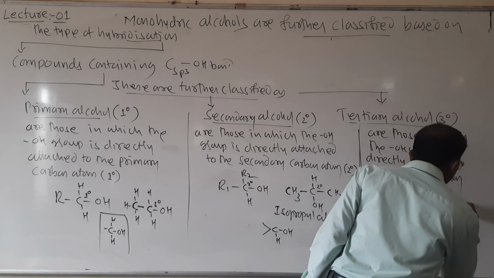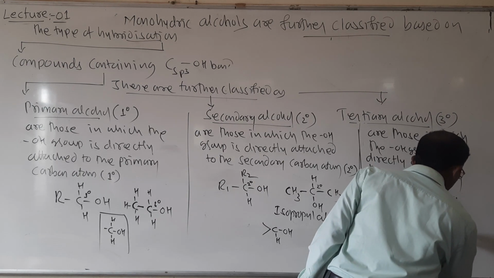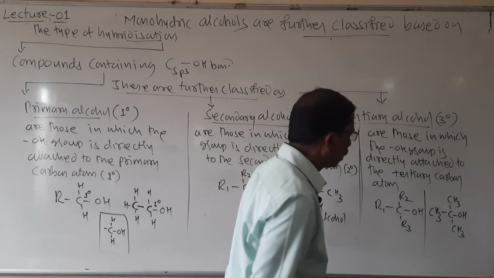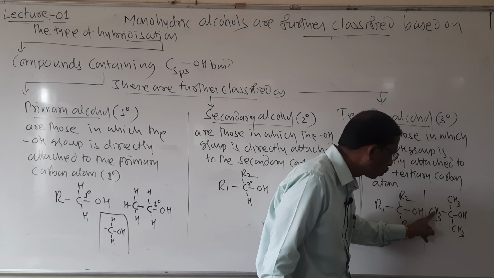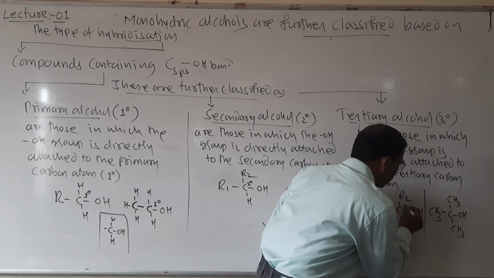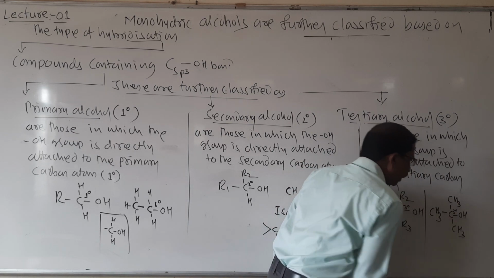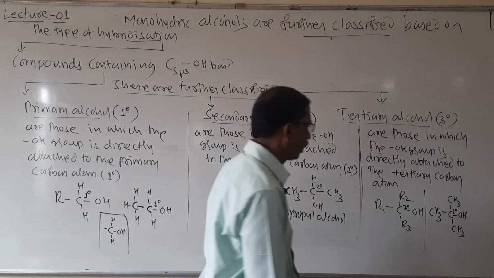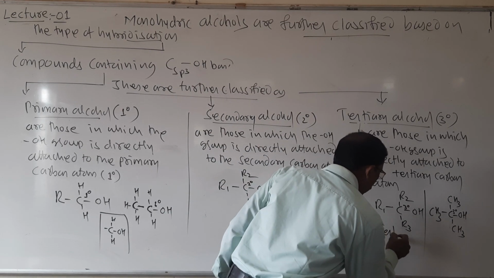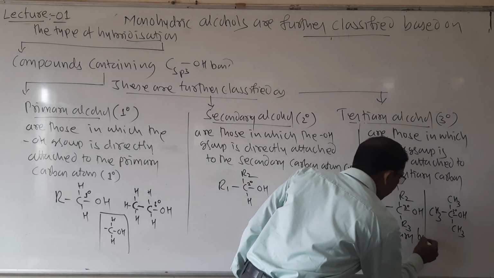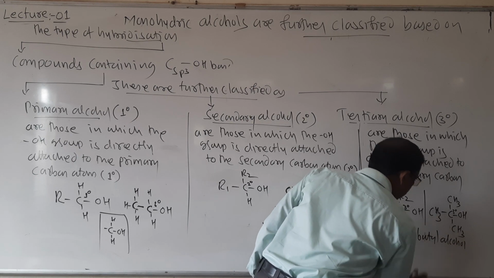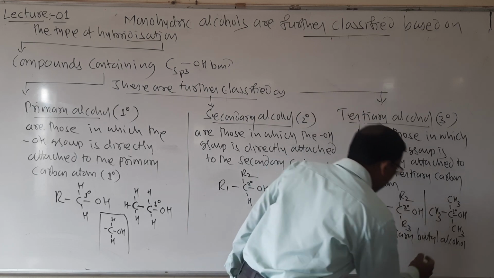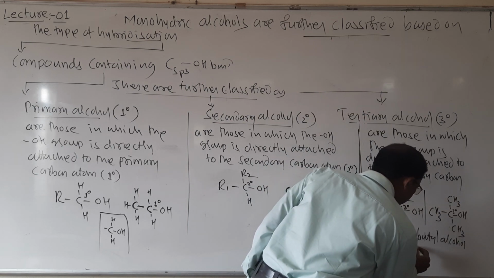CH3, CH3, OH, CH3. So here the OH group is attached to this carbon atom, it is linked with 1, 2, 3. So it is called a tertiary carbon. Its name is tertiary butyl alcohol. So tertiary butyl alcohol and its functional group is